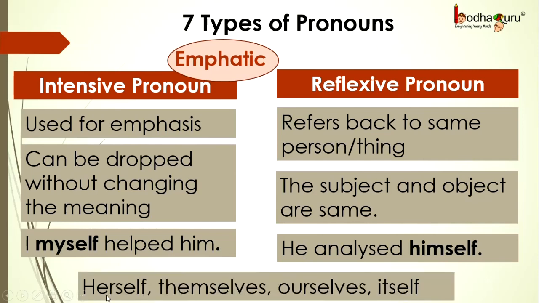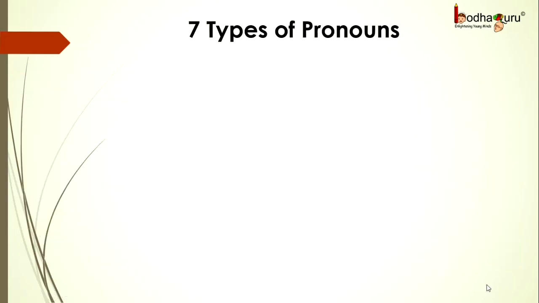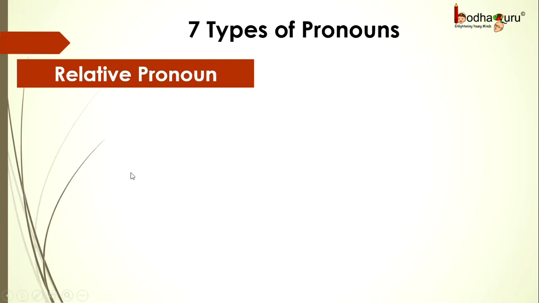And if you see, herself, themselves, ourselves, itself are examples of both intensive and reflexive pronouns. And it depends on the usage. If we can drop it, then it's an example of an intensive pronoun. And if it is an integral part of the sentence and if both the subject and object are the same, then it is a reflexive pronoun.